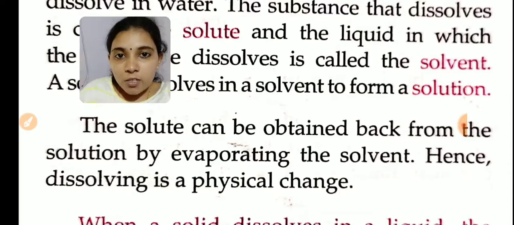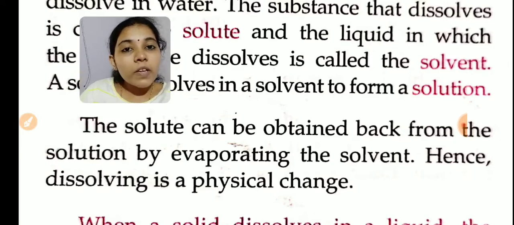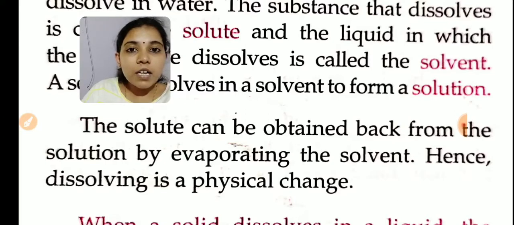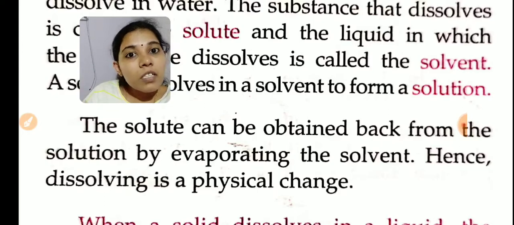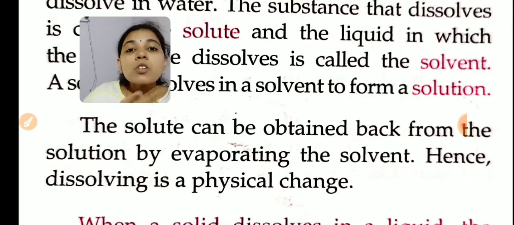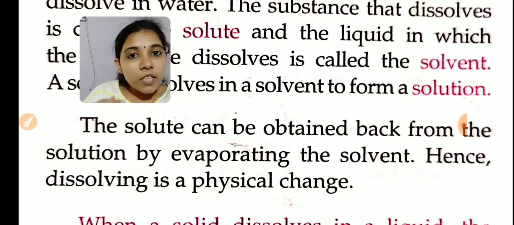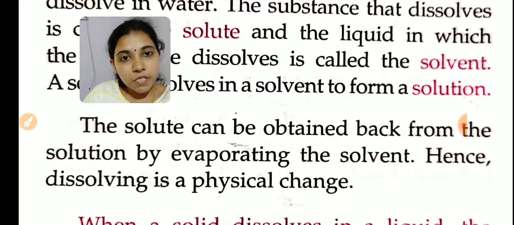When we evaporate a solution, what will happen? The solute and solvent will get separated. Or we can say we can reverse the condition by evaporation. So reversible changes are known as physical change, right? We have studied now what a physical change is. The change which can be reversed is called a physical change, where no new substances are formed, or the formed substances can be reversed. So in the case of a solution, when we are dissolving a substance, what happens?